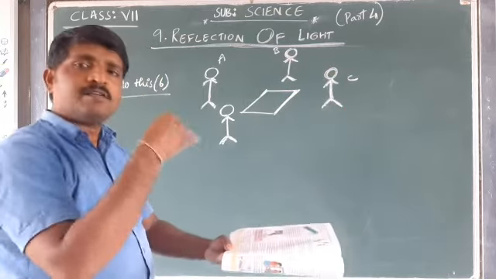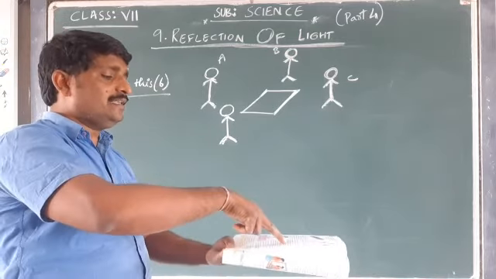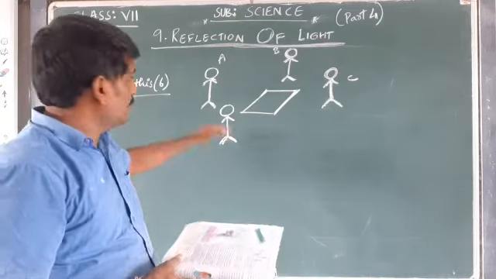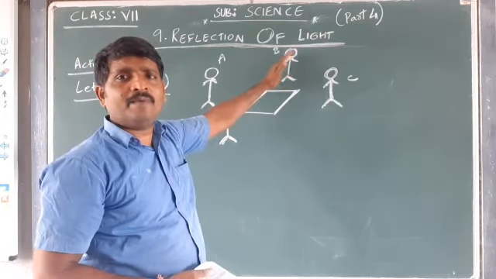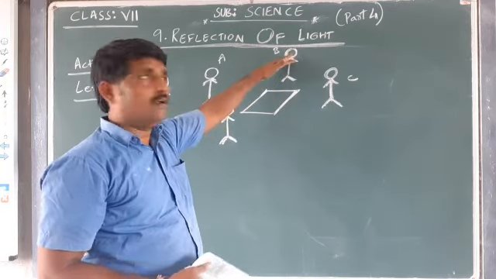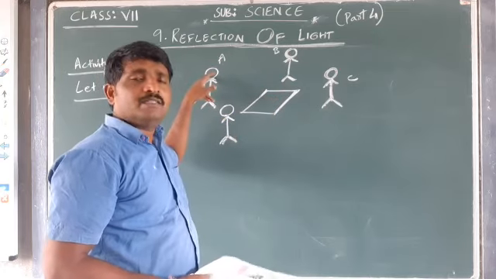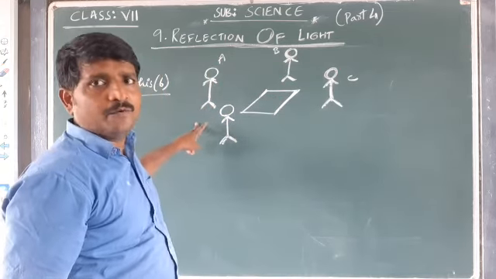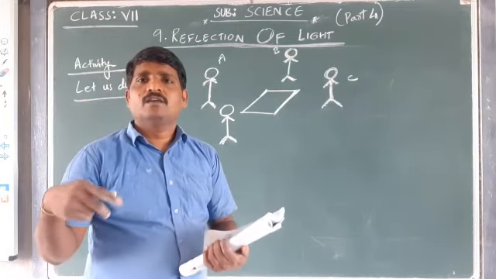Now we have to adjust our positions such that if I look in the mirror, I should be able to see the image of B. The image of A should be seen by C, the image of C should be seen by A, and B should see me. Like that you have to adjust your positions.